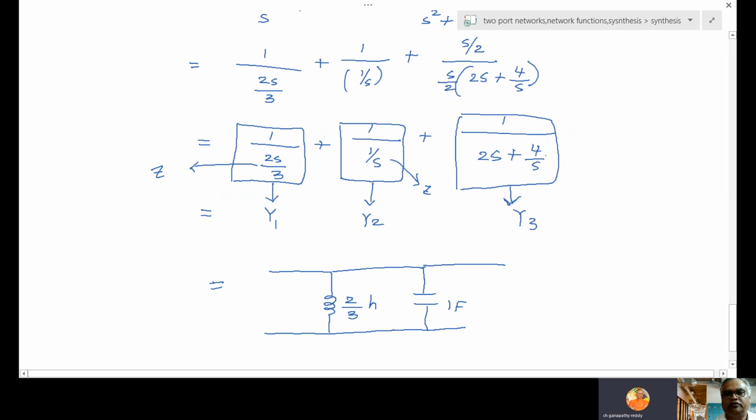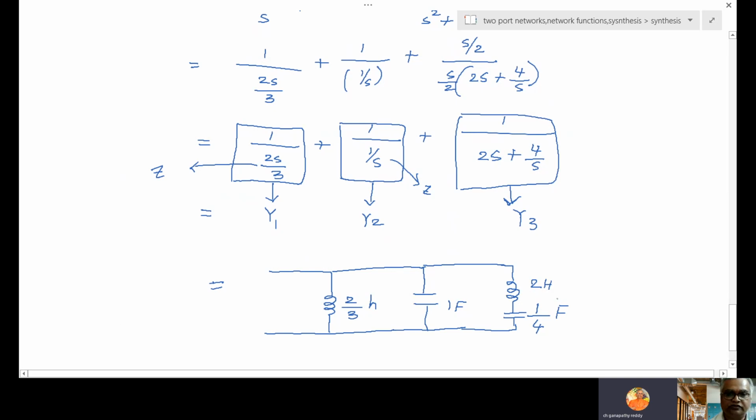So again Z1 plus Z2. Z1 is 2S means inductor. Z2 is 4 by S, a capacitor. So again Z1 plus Z2 means these two elements are connected in series. So here 2 henry, here S coefficient 1 by 4, 1 by 4 farads.